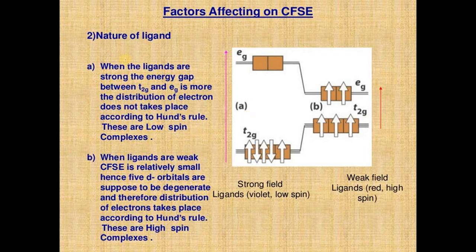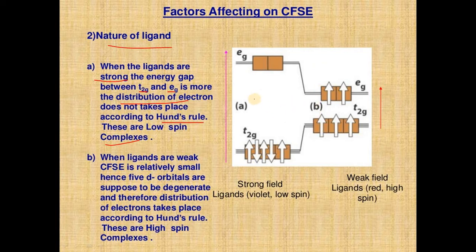We concluded here the factors affecting crystal field stabilization energy with respect to nature of ligand. When the ligands are strong, the energy gap between T2G and EG is more. The distribution of electrons does not take place according to Hund's rule. They are low spin complexes.